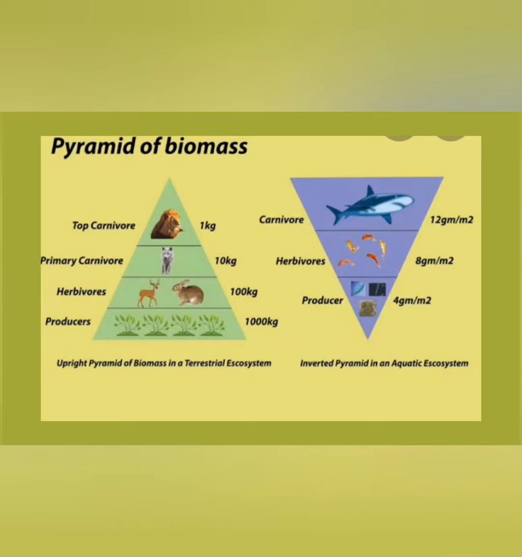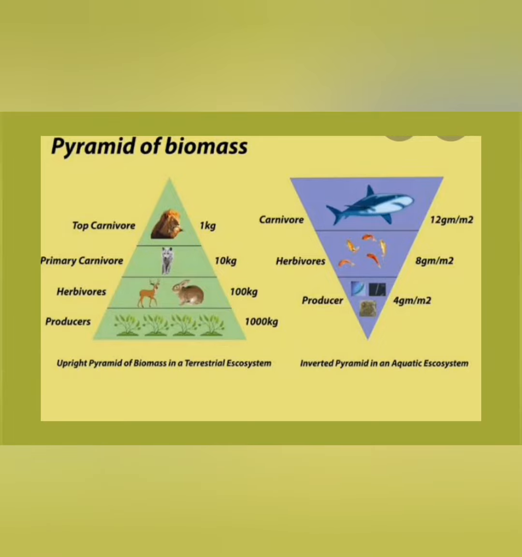As we move from the producer to the top, the mass is also reduced. In the upright pyramid, for example, they have given producers, grasses, of 1000 kg. When you move to the primary level, it is reduced to 100, then to 10, then to 1 kg.